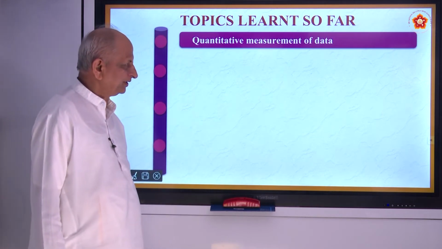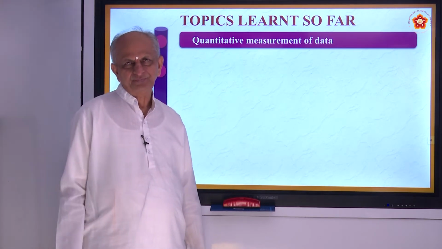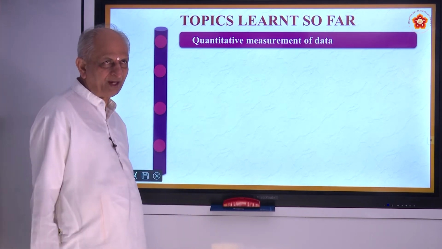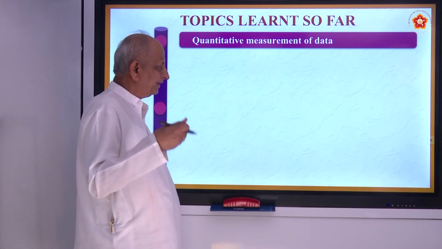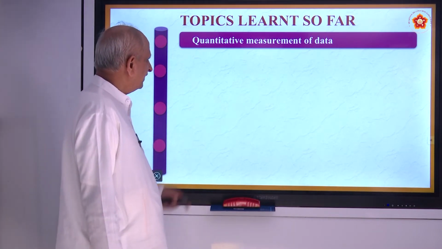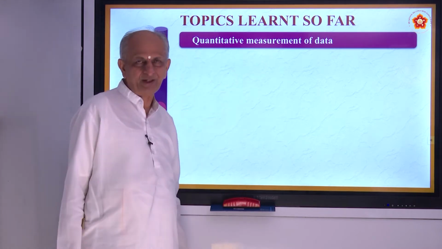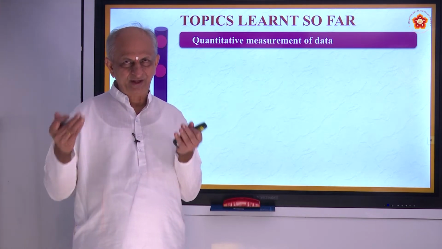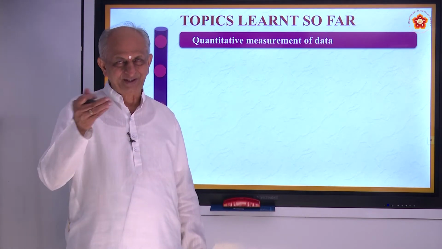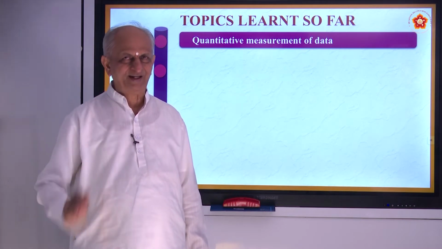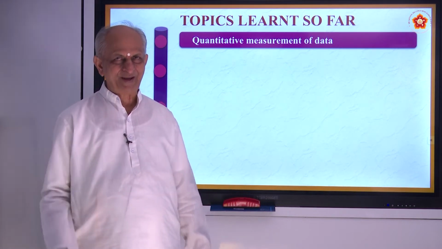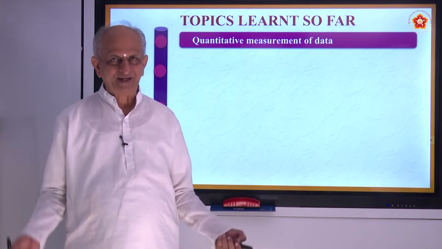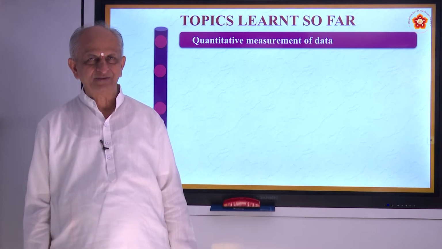That you can find out mean of raw data, mean of ungrouped data, is it not, by different methods, and a quantitative measurement of data. What is data? Data may be the marks scored in an examination, the temperature of the place, the scores in the cricket match, the weights of boys or girls, the heights of boys or girls.